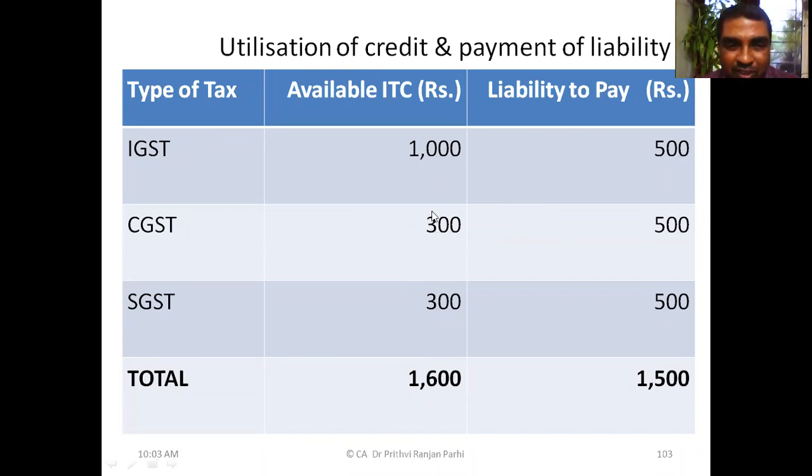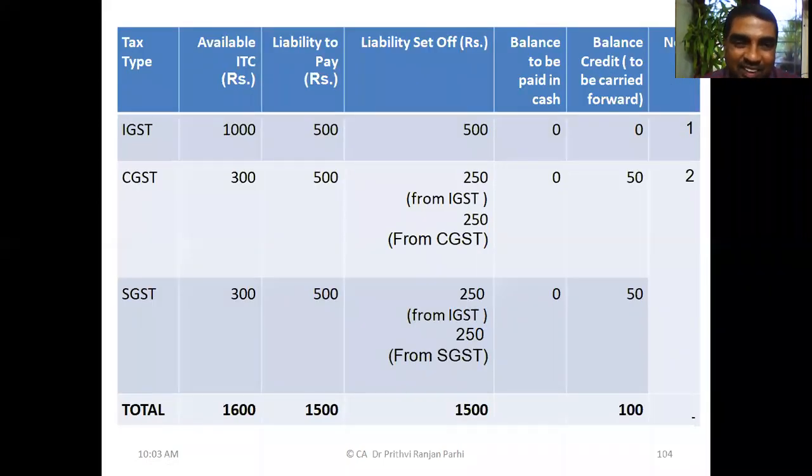250 SGST will be utilized for settling CGST, 250 will be utilized for settling SGST. Okay, and the balance 250, liabilities you see 500, 500 to 250 will be coming from IGST. So the balance 250 will be coming from CGST credit. And here also under SGST liability, the balance 250 will be coming from SGST credit. If you do it in this particular manner, then what will happen? IGST credit will be fully exhausted before use of CGST and SGST credit. So the ideal distribution will be like this.